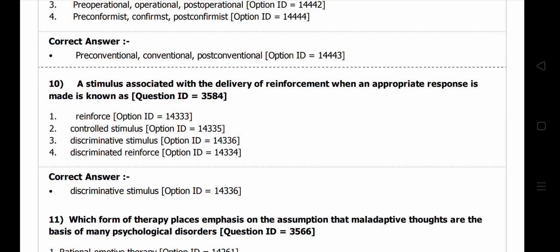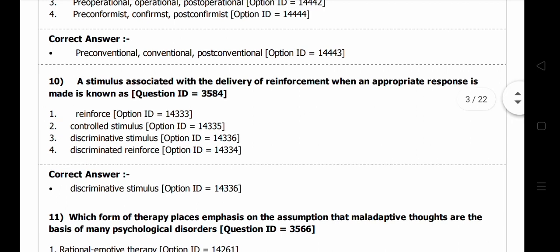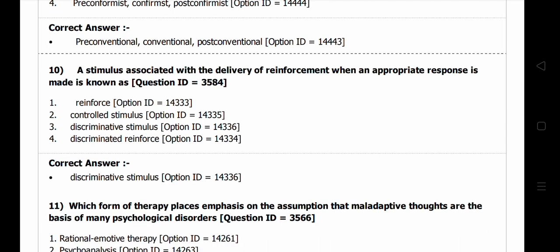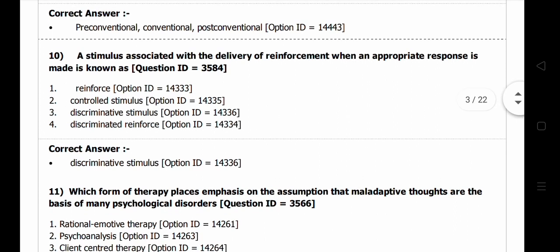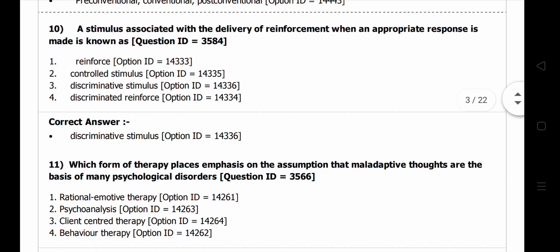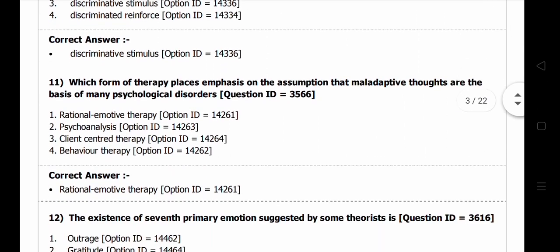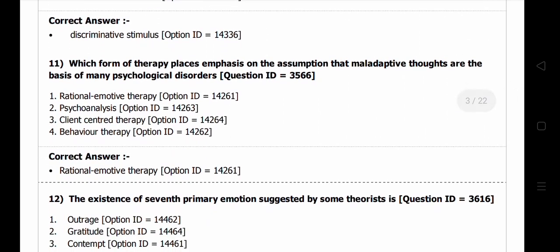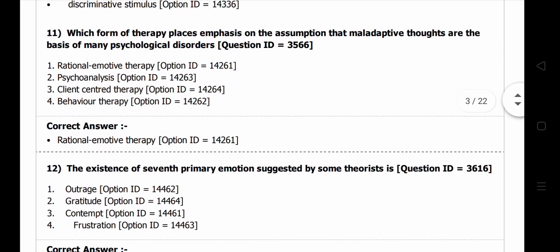Reinforce is not the right option, and control stimulus is also not the right option. Discriminative stimulus is the one option, because our stimulus has a discriminating power. It is basically a behavior modification or learning technique generally used in the behavioral aspect. So we will move into question number 11.